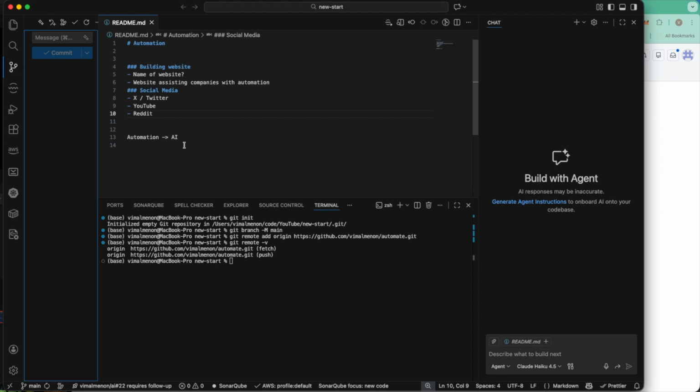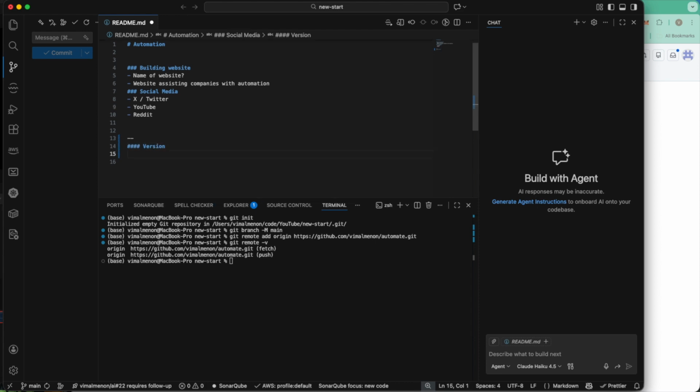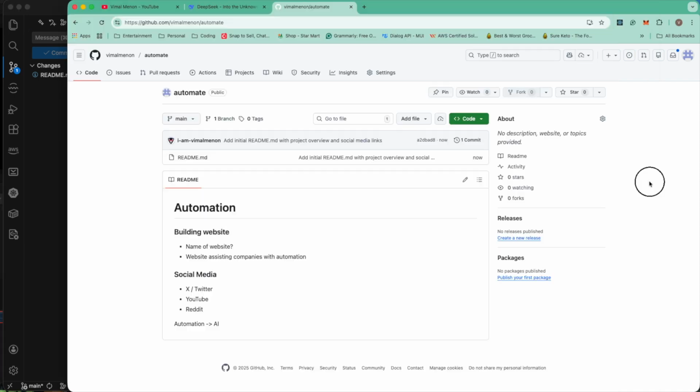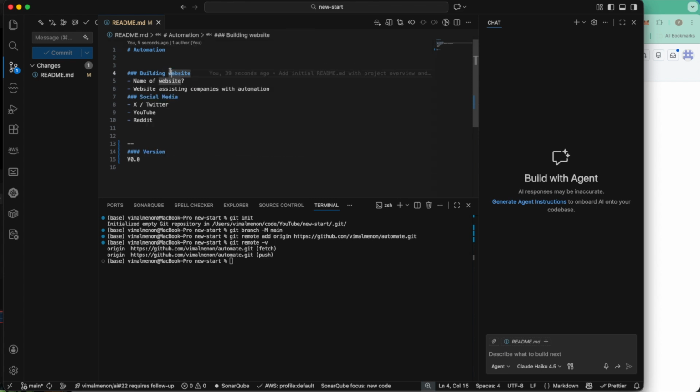Okay, so let me remove this and I'll create something called version here. So I'll be keeping this as version 0.0 for now. So this is my very initial idea, and we are going to improve on this to see how we can automate things, right?